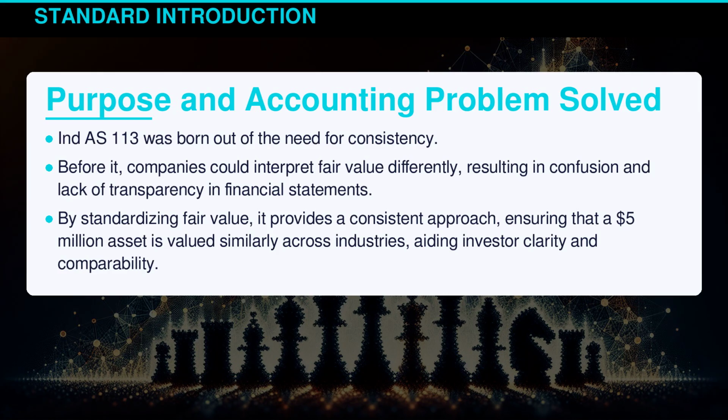Indian Accounting Standard 113 was born out of the need for consistency. Before it, companies could interpret fair value differently, resulting in confusion and lack of transparency in financial statements. By standardizing fair value, it provides a consistent approach, ensuring that a $5 million asset is valued similarly across industries, aiding investor clarity and comparability.